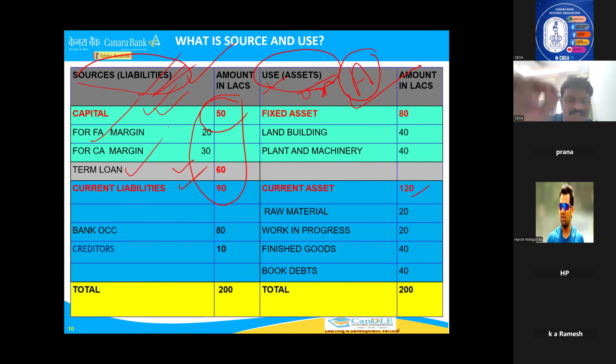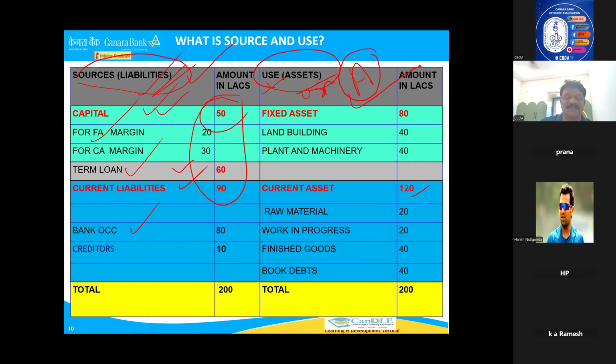Now coming to second, term loan. As I told you in the starting itself, term loan is repayable in more than 1 year. So for a machinery, 5 years means 5 years term loan will be there. So term loan is always called a long-term source, not a short term. But bank OCC, for example, whether it is a short term or a long term? Bank OCC is a short term. Sir, why, sir? Bank OCC also will be there for 1 year.